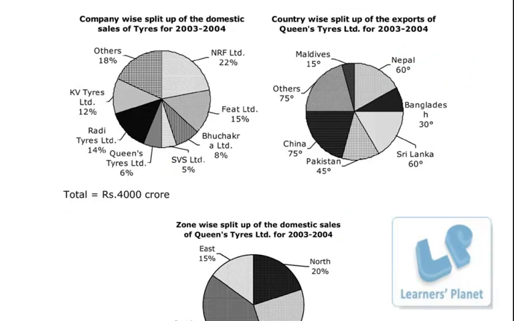Let's take this set of questions. We have 4 questions in this set. Company-wise split up of the domestic sales of tires for 2003-4. Breakup is given of different companies. Total is 4,000 crore. And country-wise split up of the exports of Queen's tires. So here percentage breakup is given, here degree breakup is given. You must be knowing that the center of this circle must be 360 degree. So this is actually breakup of 360 degree, so that can be easily converted to percentage.